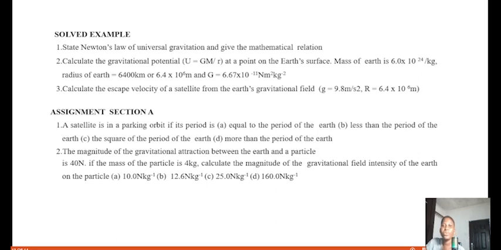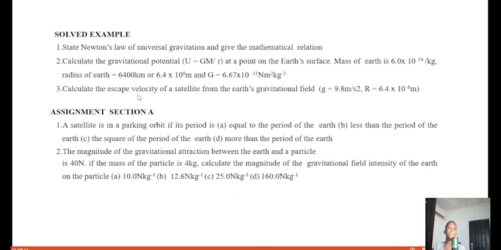So the mathematical relation we're asked to get is F equals, changing the proportionality sign to equals, we need to put a gravitational constant, G. So we have G m1 m2 over R squared. And that is the mathematical representation of Newton's law of universal gravitation.